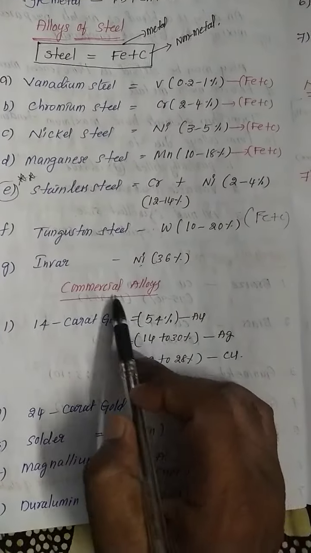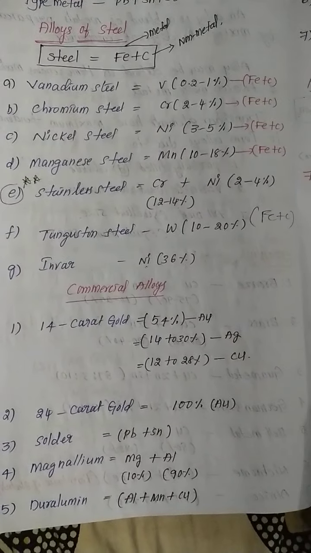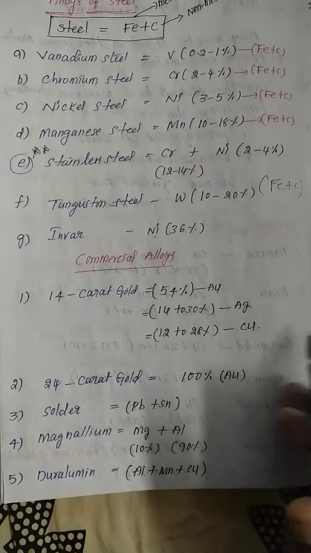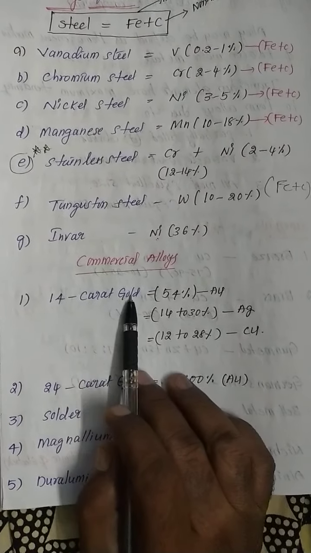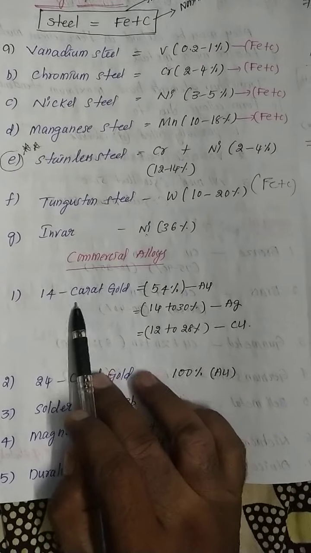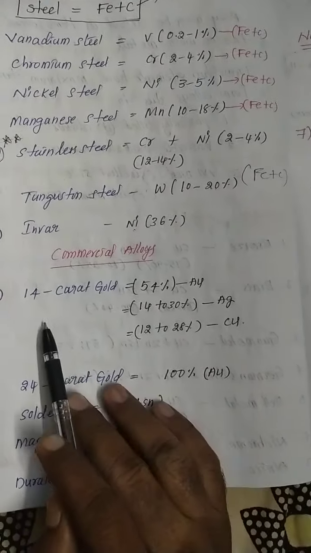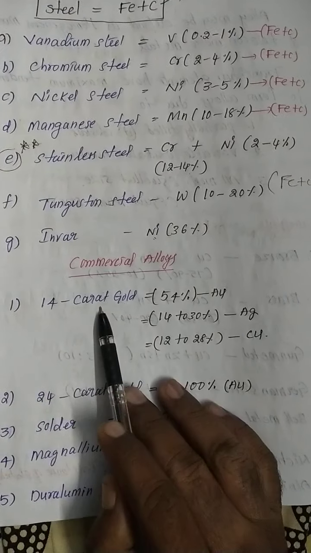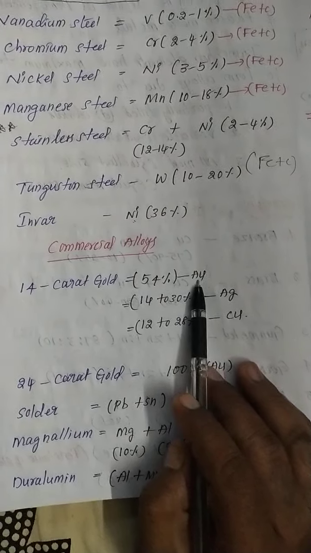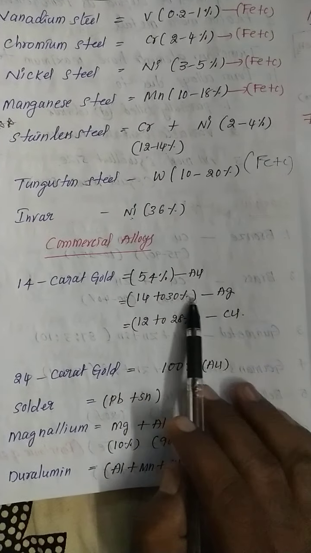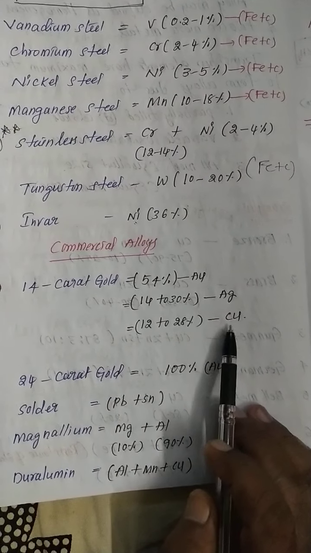And commercial alloys, now we are going to discuss commercial alloys. See, 14 karat gold. Carat is nothing but a representation of the alloy quality. 14 karat gold means 54% gold, 14 to 30% silver, 12 to 28% copper.